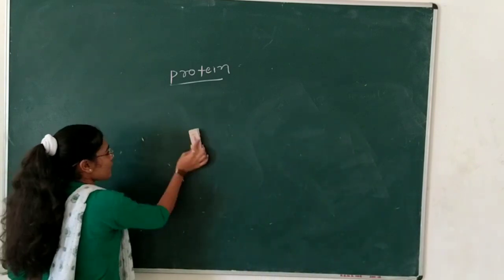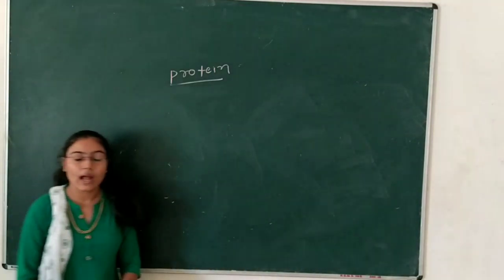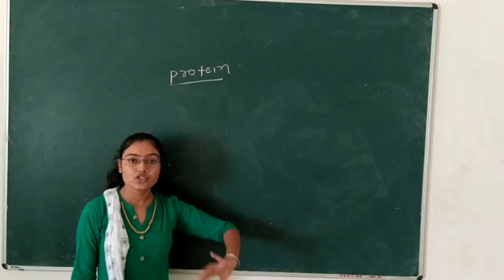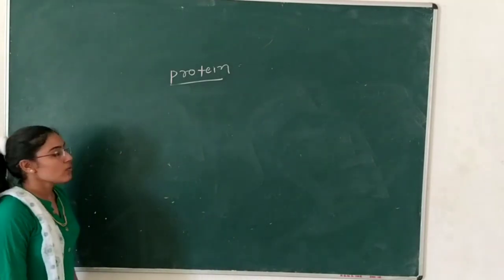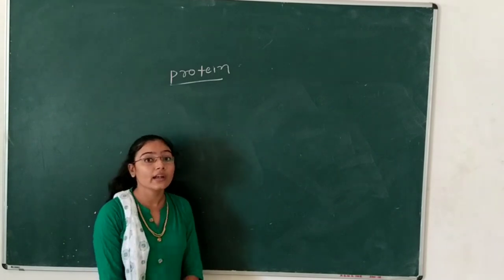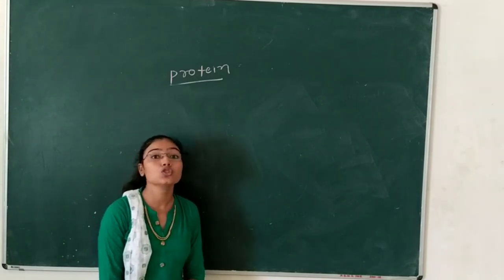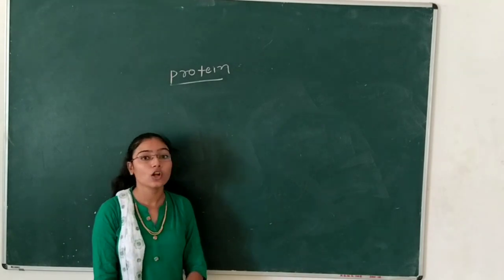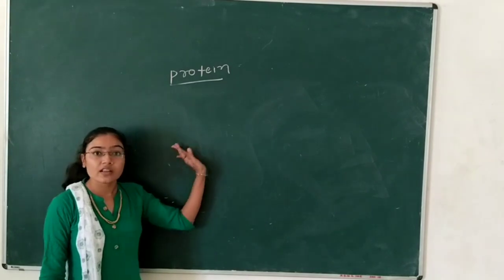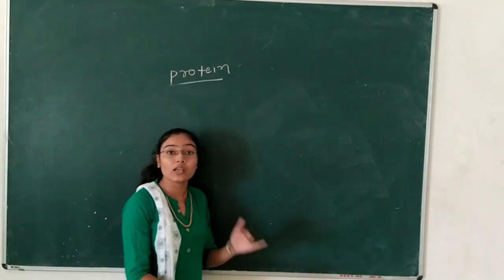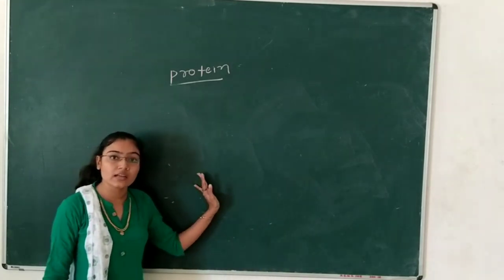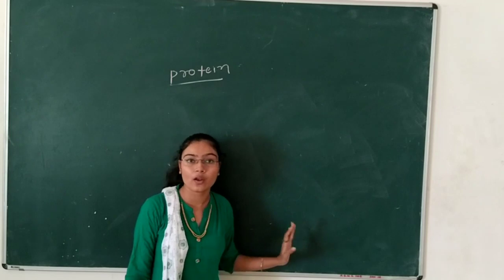Now we will see the properties of the amino acid. An amino acid has one carboxylic group, second the amino group, and third the R group, which is the essential side chain. Amino acids are crystalline, colorless compounds. They are soluble in water and slightly soluble in other organic solvents. If we give heat to the amino acid structure, it will be denatured. Acid and alcohol also denature amino acids.